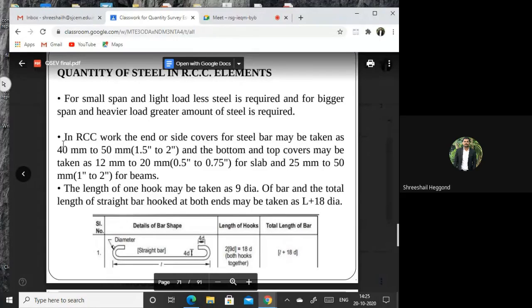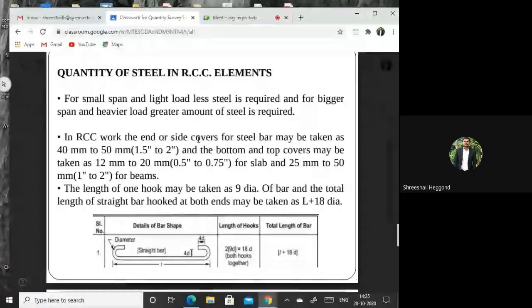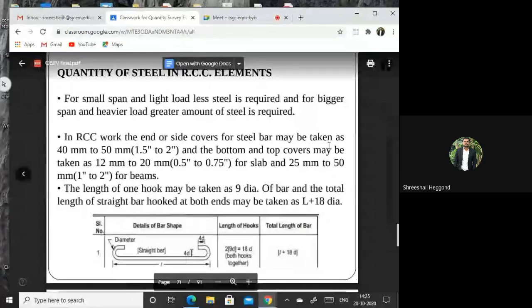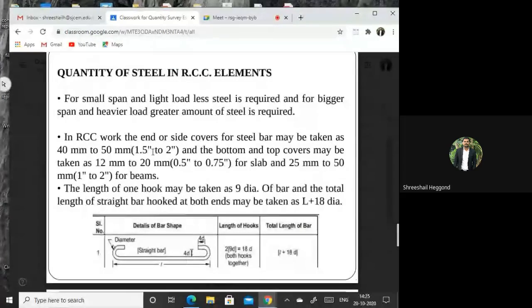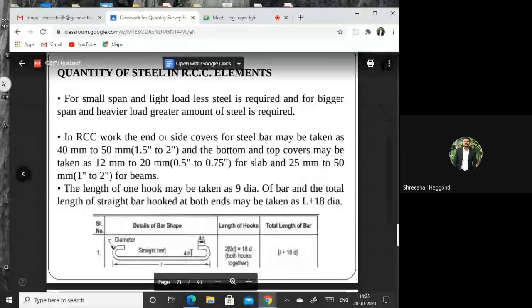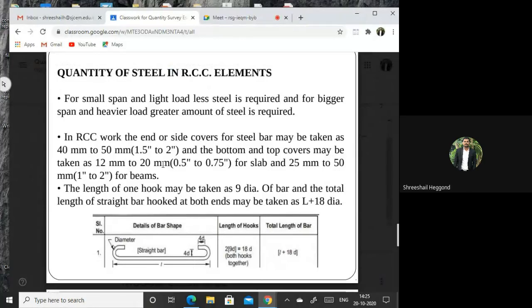In RCC work, the end and side covers of steel bars may be taken as 40 mm to 50 mm, that is 1.5 inch to 2 inch, and the bottom and top covers may be taken as 12 mm to 20 mm. Sometimes it will be given as 25 mm also. That will be 0.5 inch to 0.75 inch.